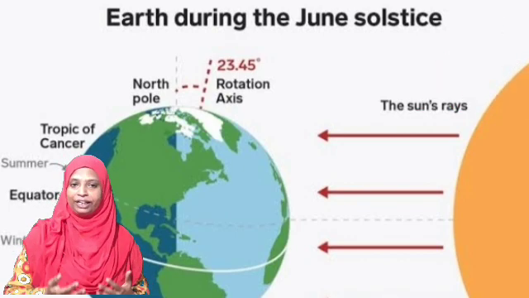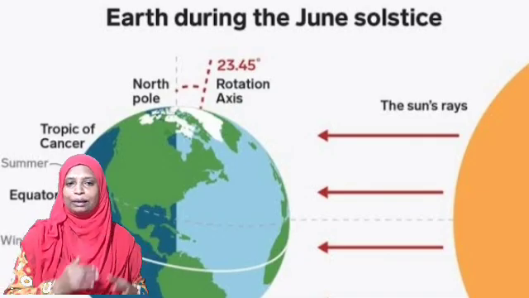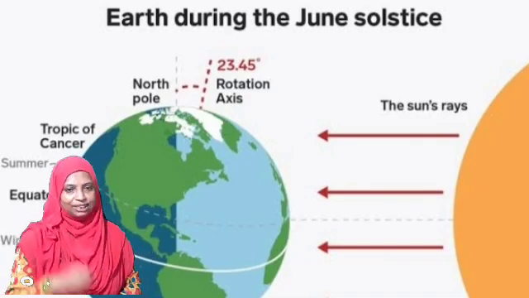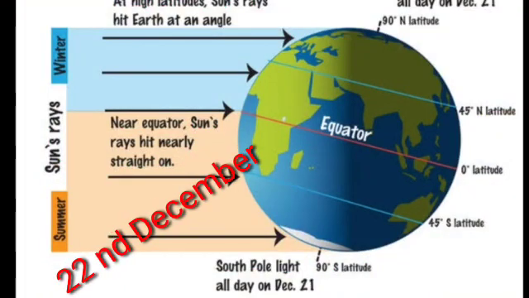As the earth is moving every time on its orbit, some changes happen after some period of time. On 22nd December, the southern hemisphere and the southern pole get sunlight. That is, on 22nd December, the Tropic of Capricorn, at 23.5 degrees in the southern hemisphere, gets direct sunlight. The southern pole also receives slanting sunlight, but it is not much hotter or warmer. Anyhow, from 22nd December onwards, the southern hemisphere starts to receive sunlight.